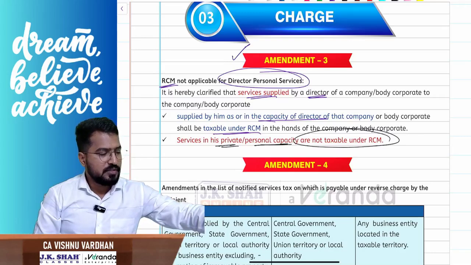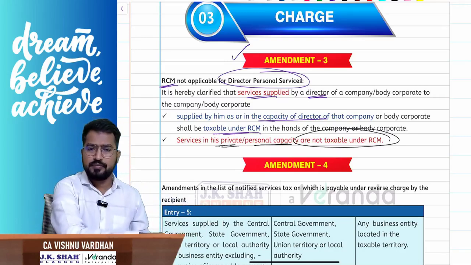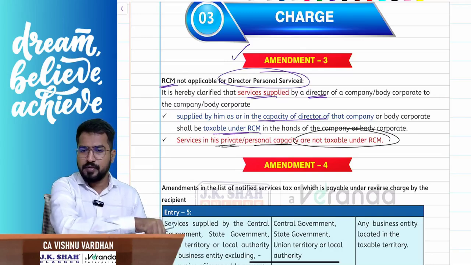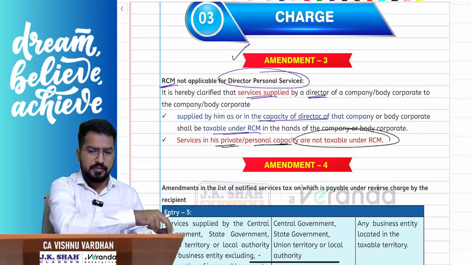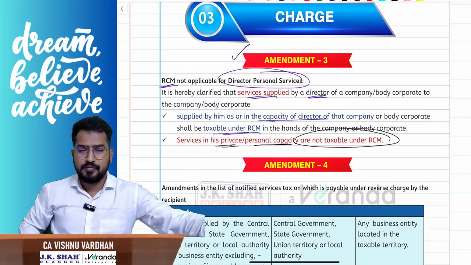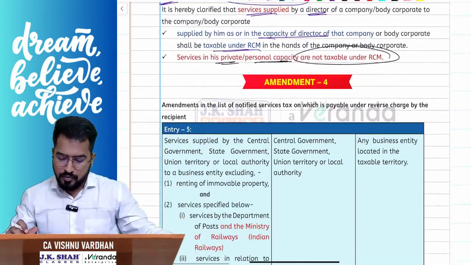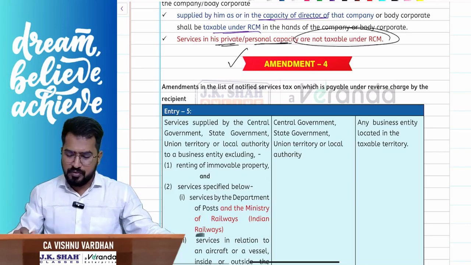Shall we proceed? This entry we have already discussed during the classes, right? So hope it is clear for you. Next one. What is this next amendment? Amendment 4. Simple one. Just look at this.